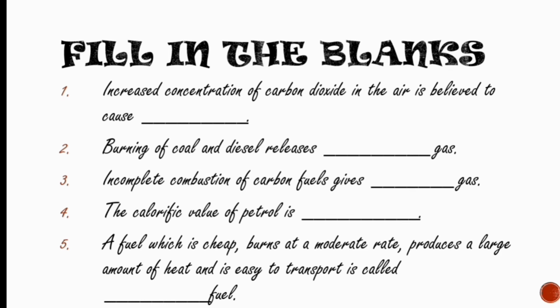Burning of coal and diesel releases which gas? It releases sulfur dioxide gas. Burning of coal and diesel releases sulfur dioxide gas. Incomplete combustion of carbon fuel gives carbon monoxide gas. Fourth is the calorific value of petrol is 45,000. Yes, the calorific value of petrol is 45,000. A fuel which is cheap, burns at a moderate rate, produces a large amount of heat and is easy to transport is called an ideal fuel.